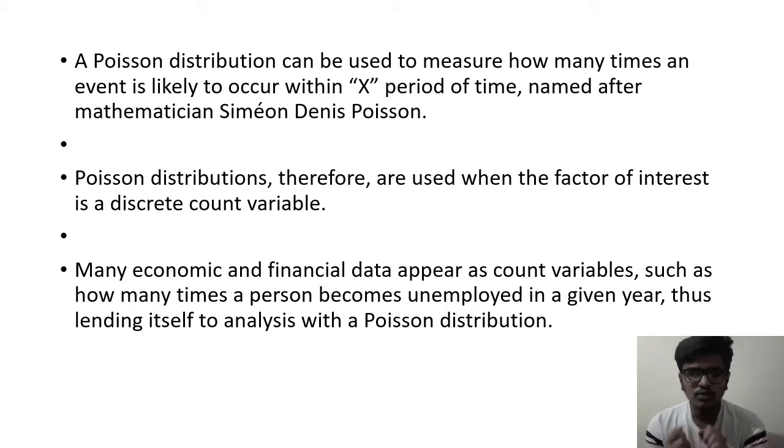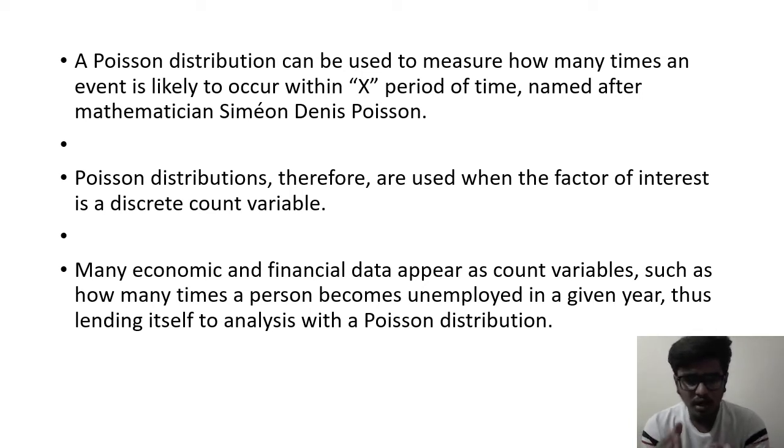As we know, a Poisson distribution can be used to measure how many times an event is likely to occur within a given period of time. It is named after the mathematician Simeon Denis Poisson, and Poisson distributions are used when the factor of interest is a discrete count variable.